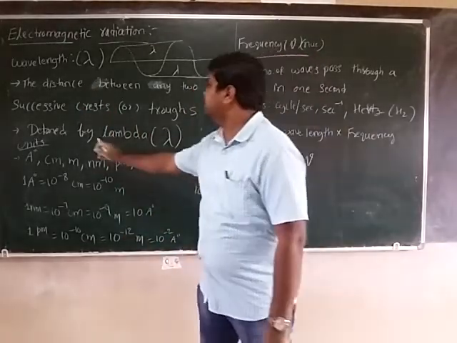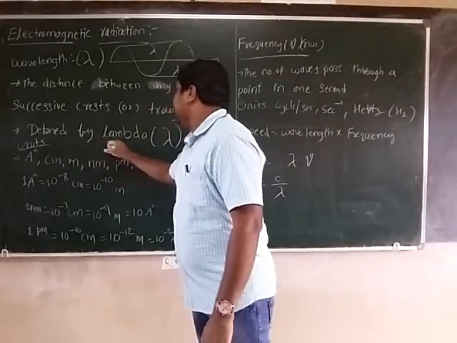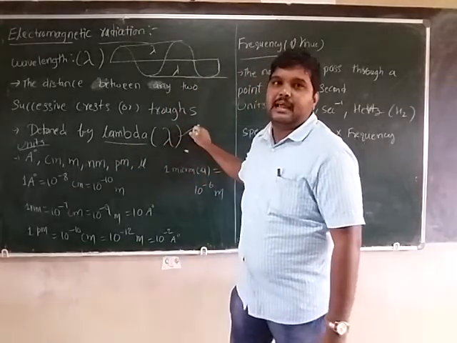That is indicated with the Greek letter lambda.